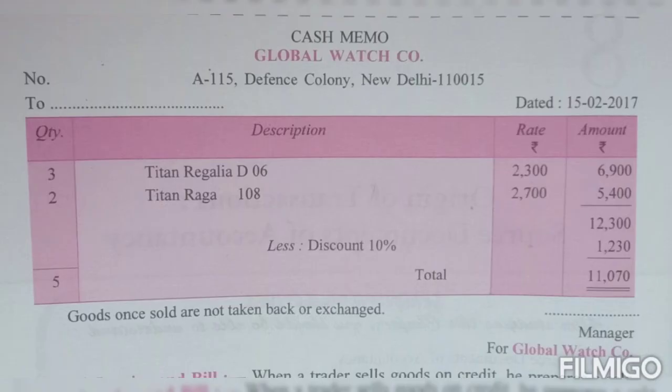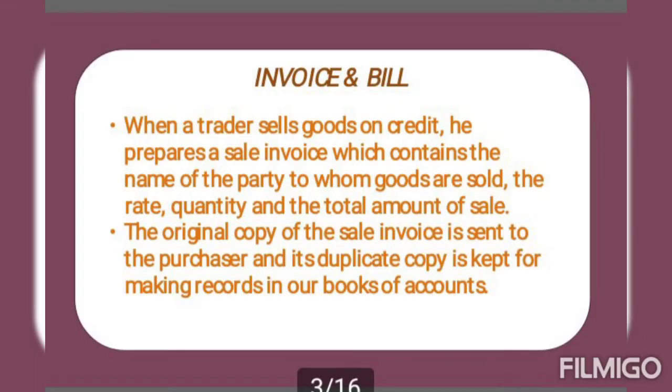Now on your screen you can see the cash memo of Global Watch Company. This company has sold Tata watches of rupees 2300 and 2700 respectively on 15th of February. Total amount you can also see, 12,300, and after discount it is 11,170 rupees. So this is the kind of cash memo.